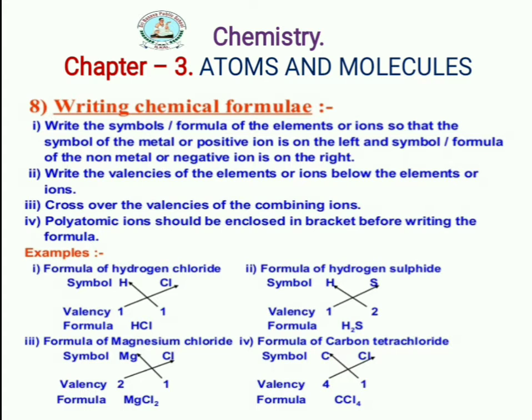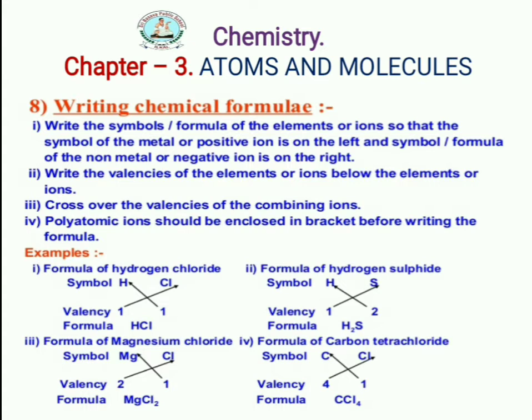CaCl2 is there, calcium chloride. Calcium is the metal, we have written on the left side. Cl is the non-metal, we have written on the right side. Ca plus is there, Cl minus is there. So this is the first rule of writing formulae.